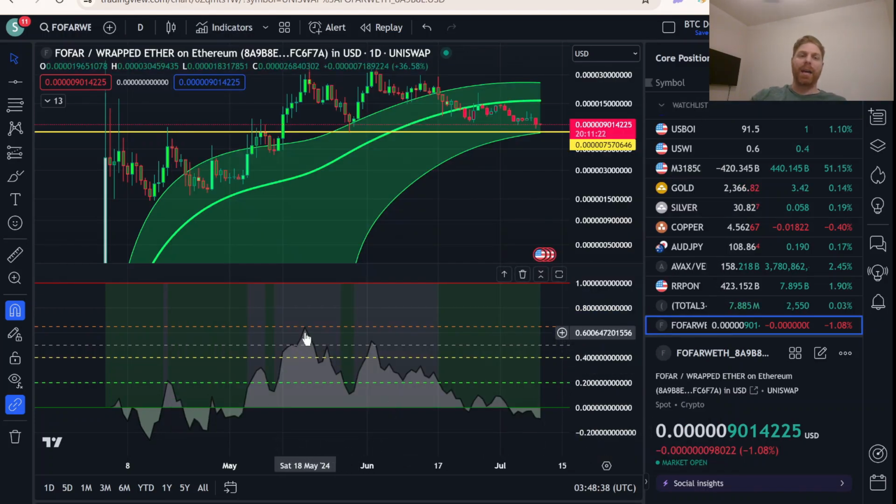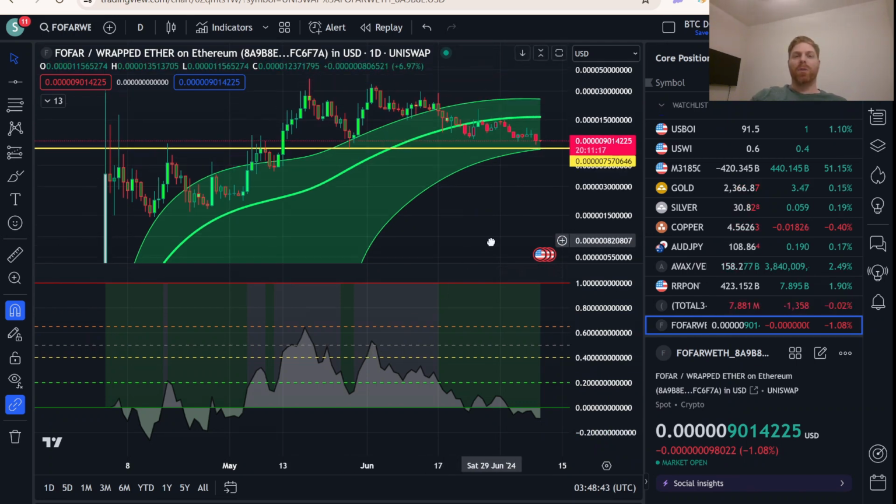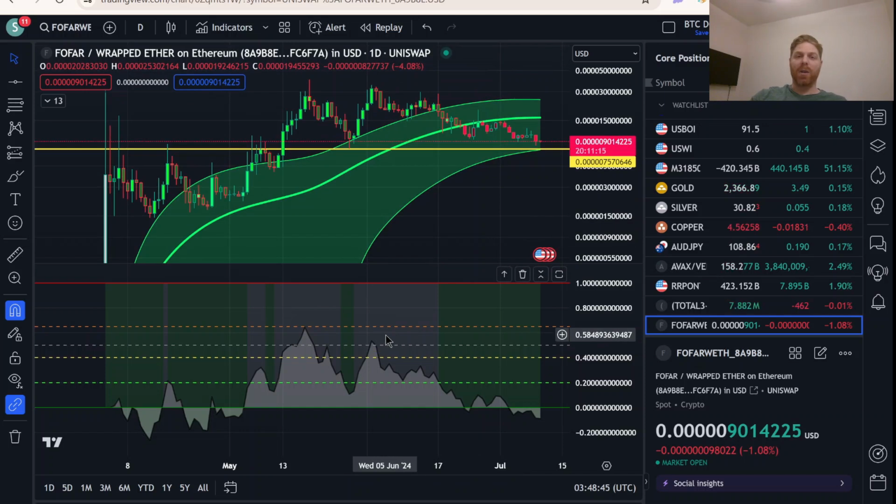So you can see back in May of 2024 and early June, when Fofar was quite elevated, we were hitting some pretty high risk levels. Anything above the orange zone is generally where I would consider selling. I would consider selling above here. Maybe not on a daily time frame. I generally look at more of a weekly time frame for that, but certainly the daily provides clues towards the weekly. My DCA zone is generally anything beneath the green line, and my hold zone is between green and orange, heating up as you go upwards. We never actually got to the sell zone.